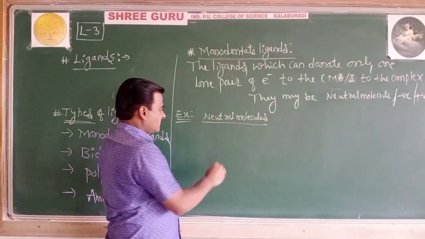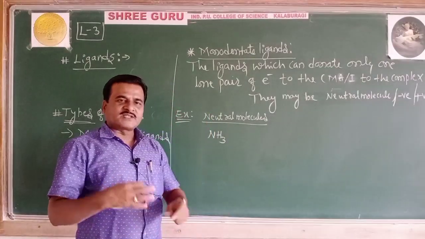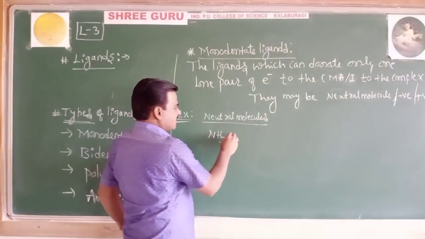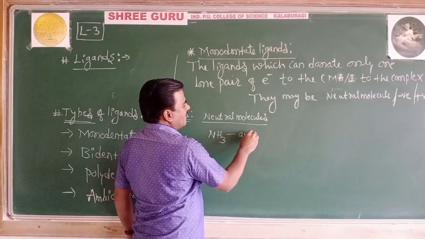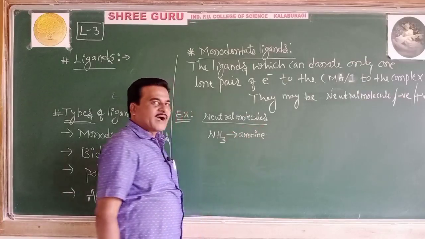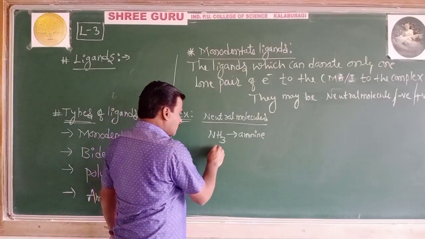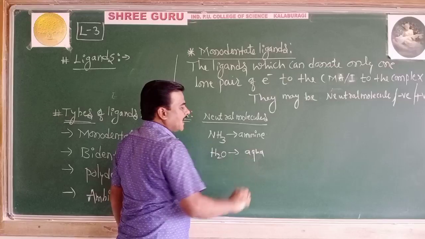Neutral molecule like NH3, as per the norms, is referred to as amine. This is called amine ligand. Neutral one, H2O, aqua ligand.